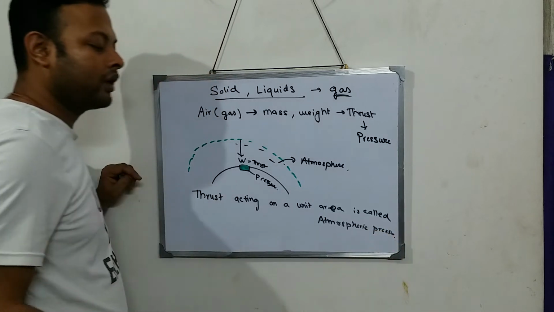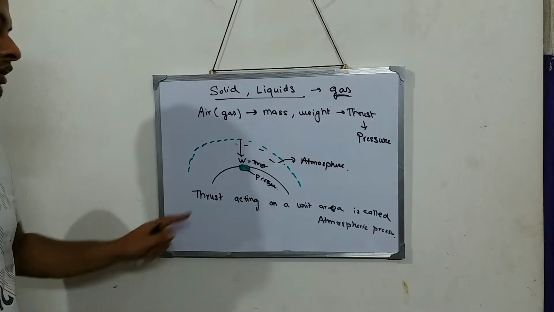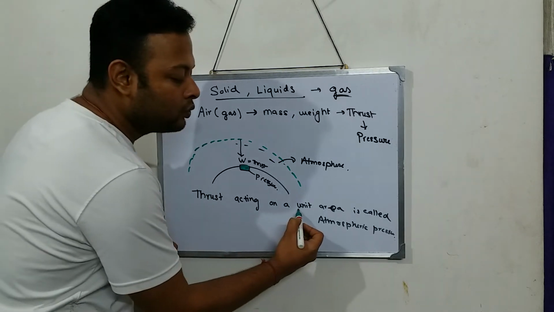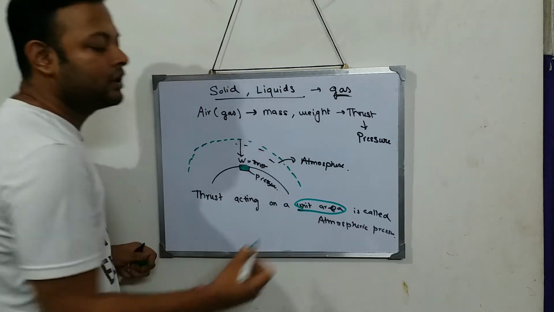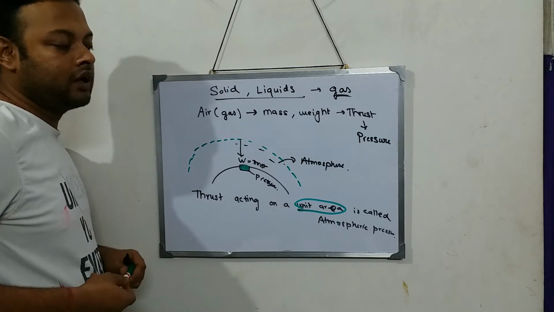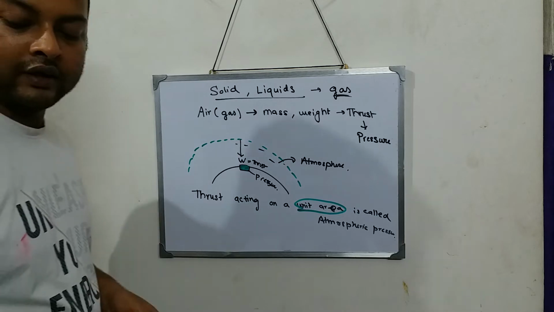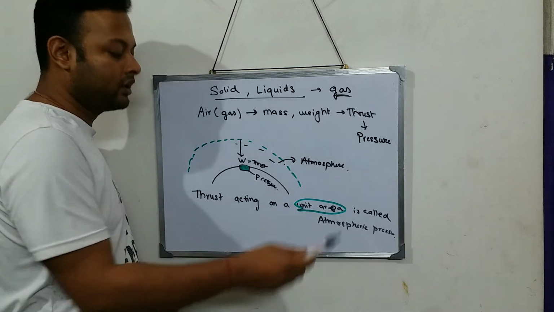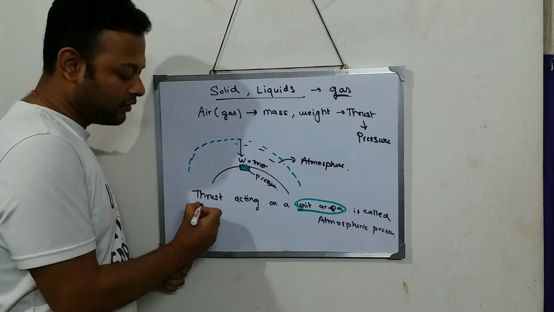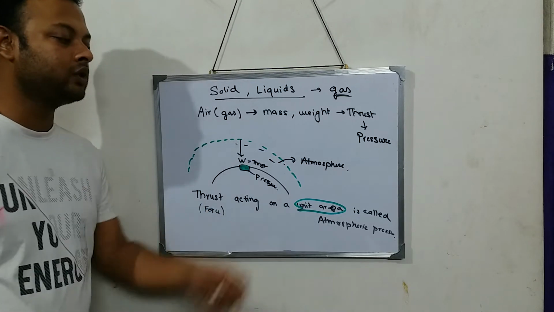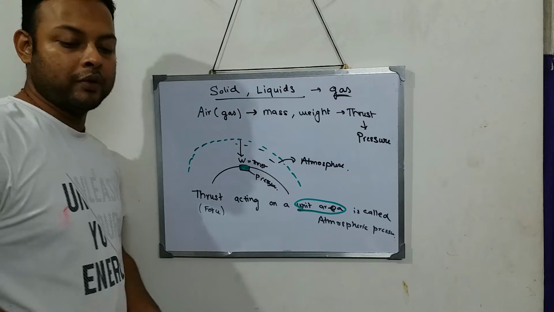Now let's talk about the most important thing over here. Thrust, you understood. Thrust means what? Force, acting on a unit area. What does unit area mean? Let's clear the concept about unit area. Thrust means a force. A perpendicular force acting on a unit area is called atmospheric pressure.